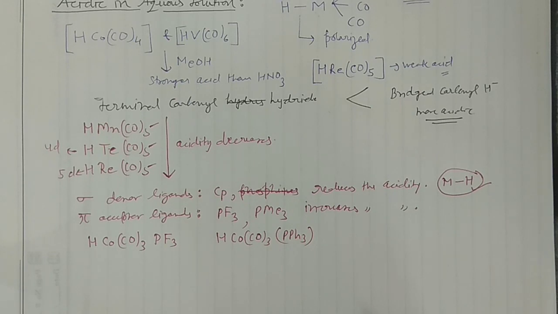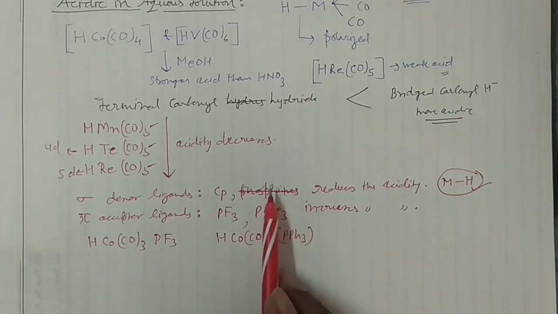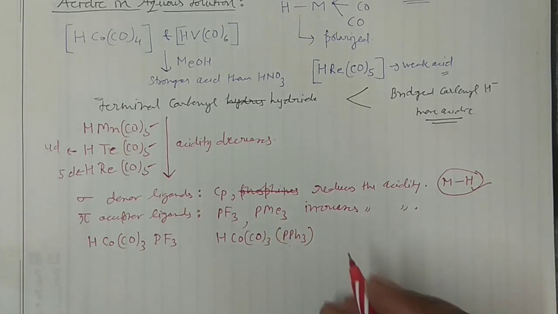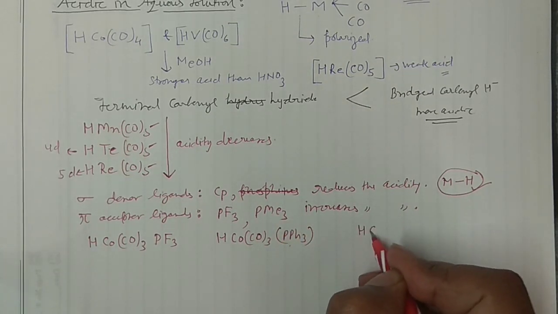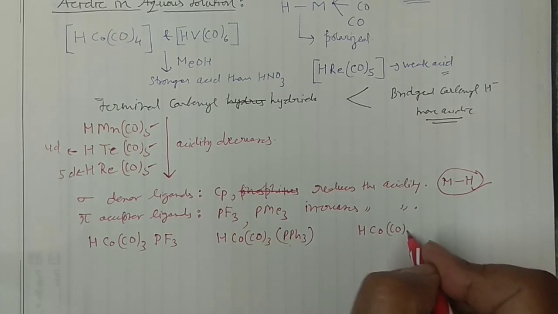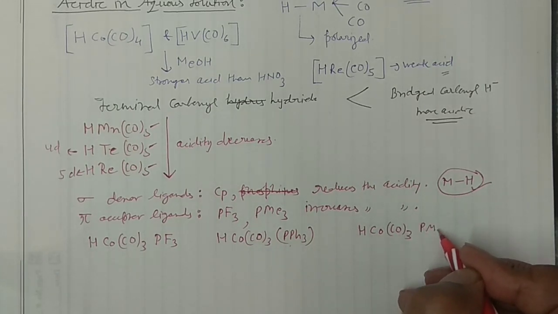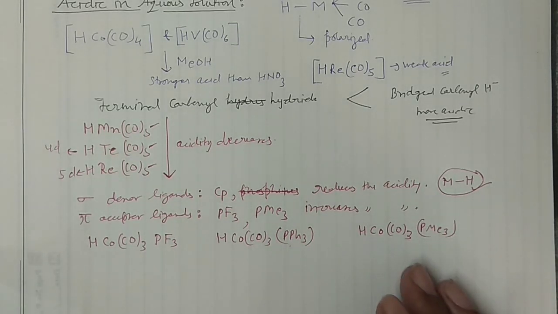So what I can do, I can remove this phosphine from here. Actually you can go and search the sigma donor ligands, so it will be a little confusing. I'm writing phosphine here and giving you the example of triphenyl phosphine, so better to remove it here. Remove this phosphine from the first point, from sigma donor, right? And then you're having this HCo(CO)3 and this is PMe3, right? Say you have these examples and you have to decide the acidity of them.